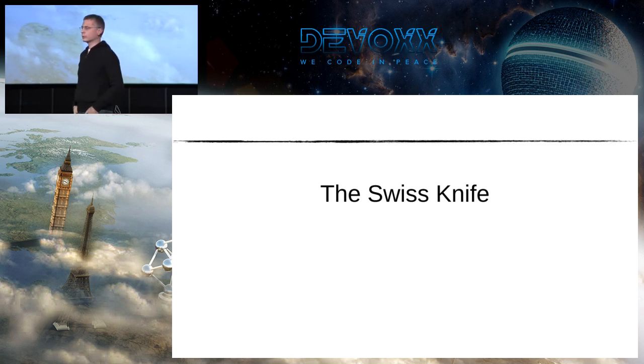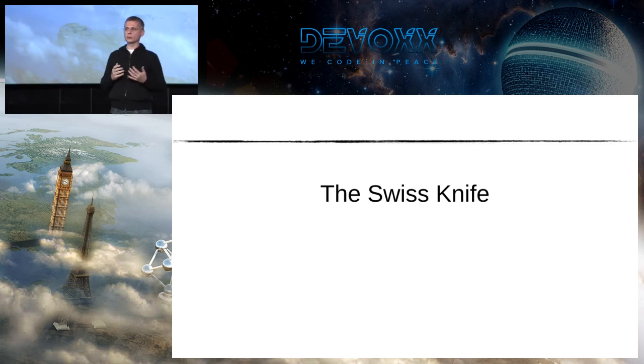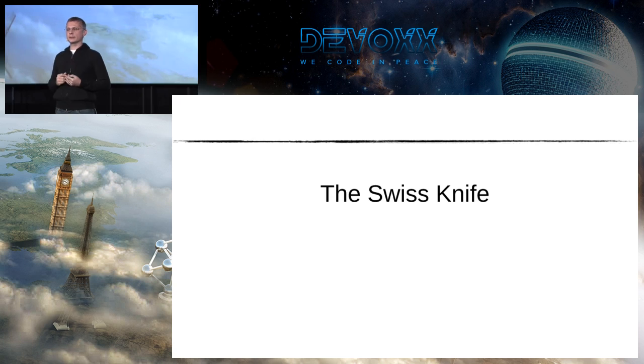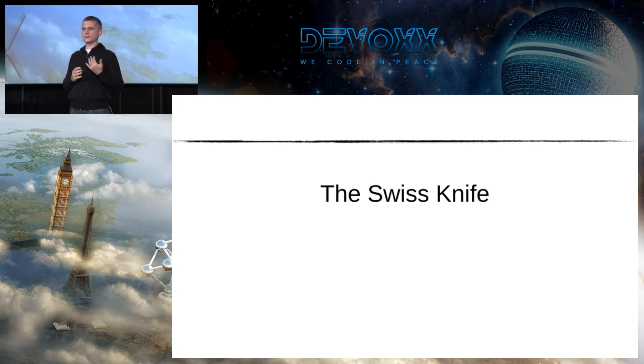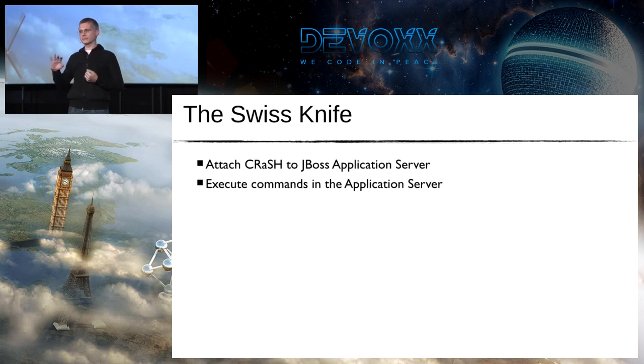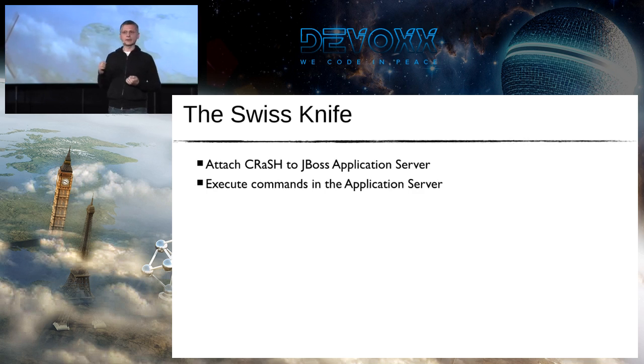Yeah, so let's get a bit more serious. So we have first seen the standalone mode. Now we are going to use the attach mode. The idea of attach mode is that you have a virtual machine that doesn't know anything about CRaSH, so you don't have anything to configure. Instead, if you use CRaSH-SH and provide it a process ID, it will connect to this JVM, start an agent, and download CRaSH in the JVM, and then you can start to interact with that JVM.